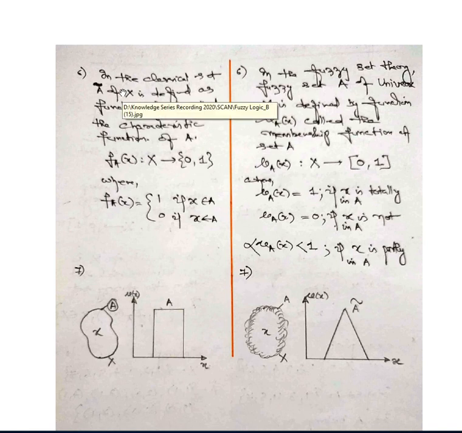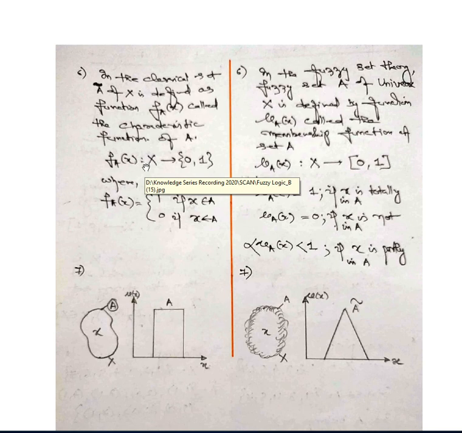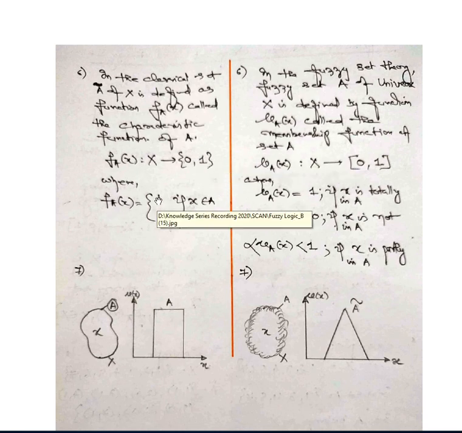Here the crisp set is also termed as a classical set. A classical set A of x is defined as a function f_A(x), called the characteristic function of A. So f_A(x) is defined on the universe X with a range of 0 or 1, where f_A(x) is equal to 1 if x belongs to A, otherwise it is 0.